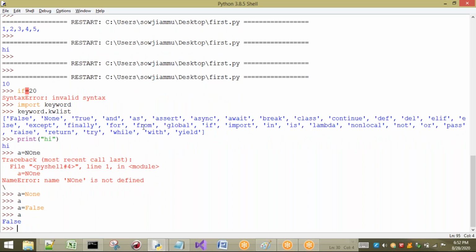False. No need of importing. All these keywords are also available for our interpreter directly. But to see those keywords, I have to import this keyword module. So this is about a keyword module, and these are the different types of keywords present in our Python. How many are there? 35 keywords are there.